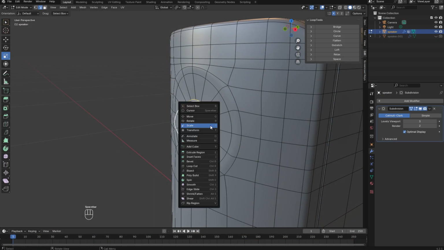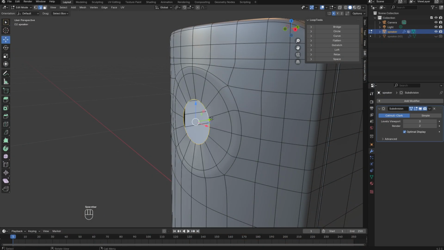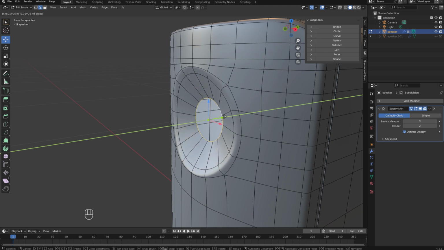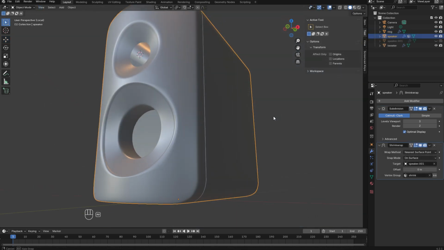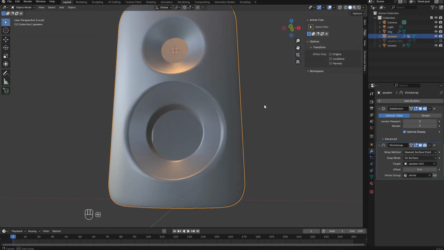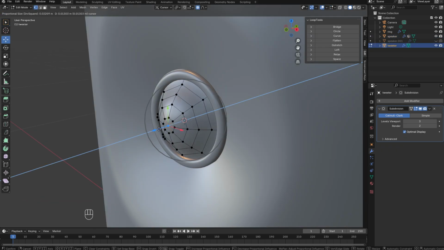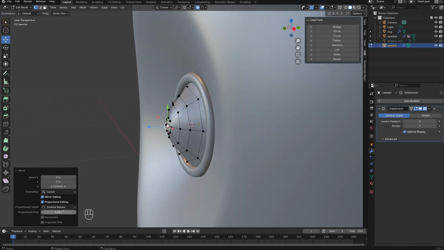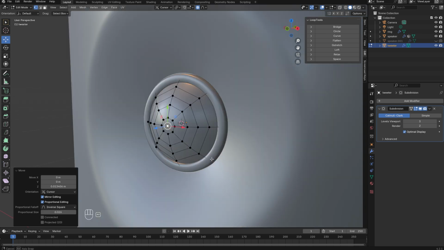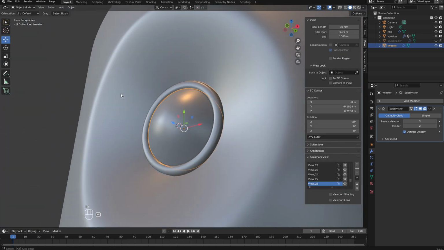As a Modo artist, maybe the thought of learning Blender fills you with dread. Another huge and complex application to learn, with unfamiliar workflows and the frustration of not being able to work the way you're used to. If that's the case, then this training will change your mind. Modo-like workflows are totally possible in Blender, and this training will show you how.